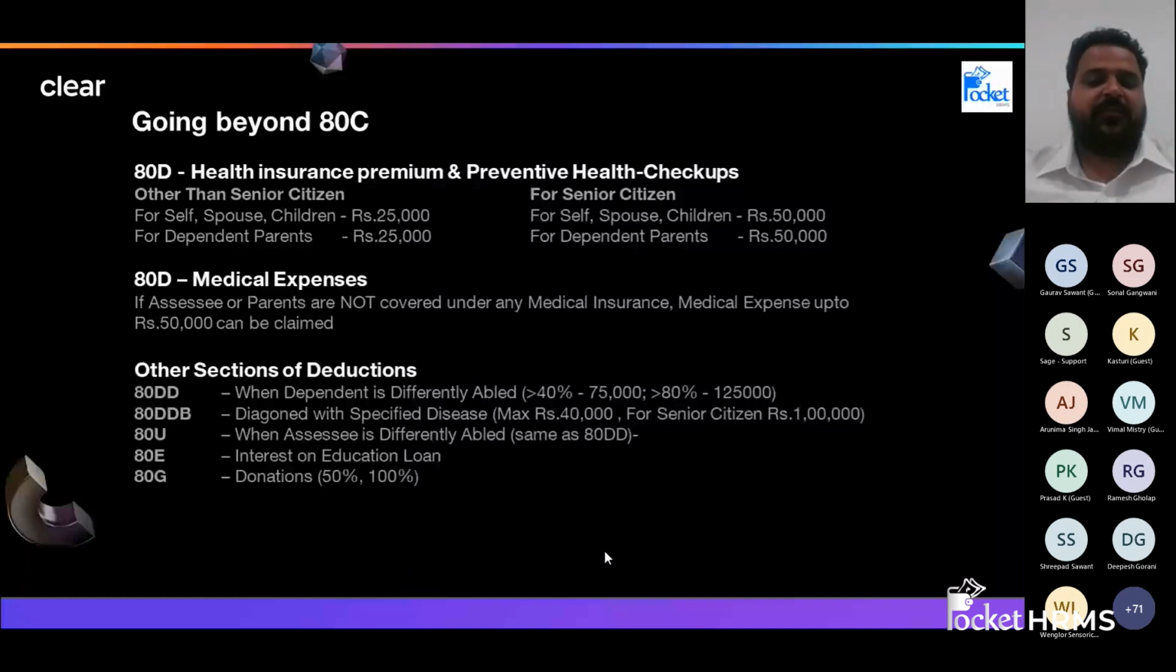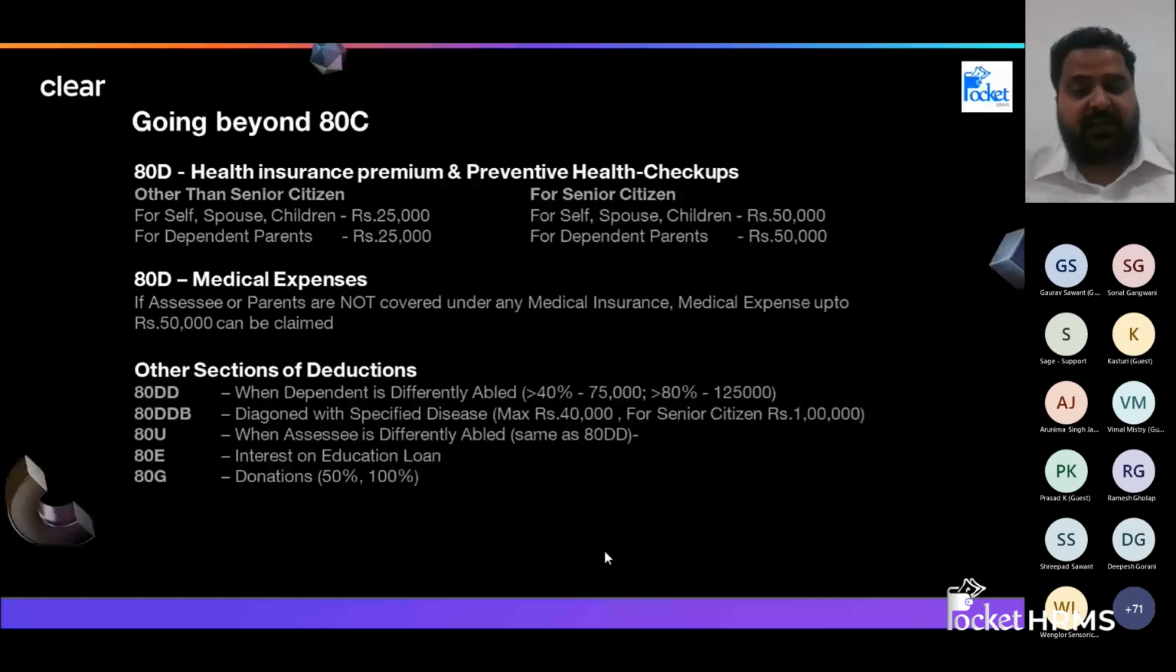Other options what we have apart from 80C and 80D, we have certain sections which might not be applicable to us because it is for betterment of the entire society. So 80DD, by the name itself we can see disabled dependent. Whenever we have a differently abled family member, it should be a dependent.